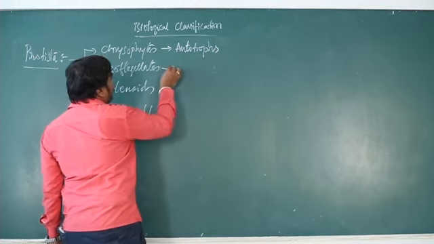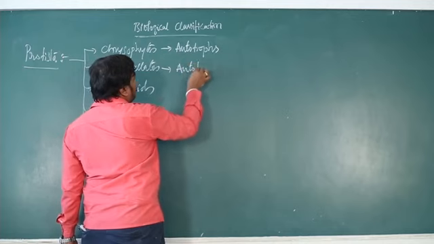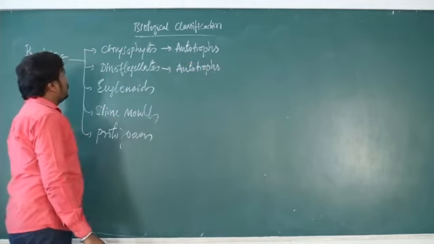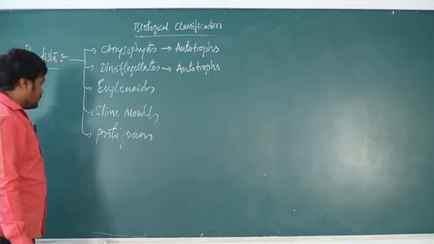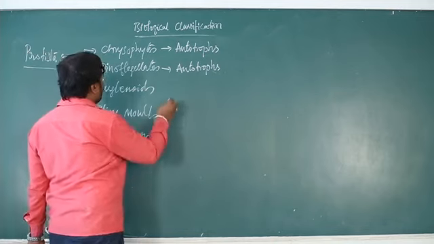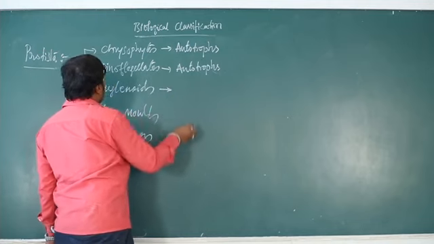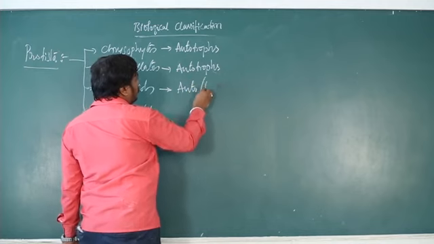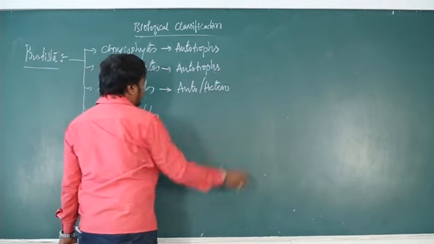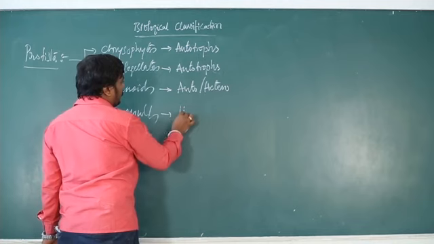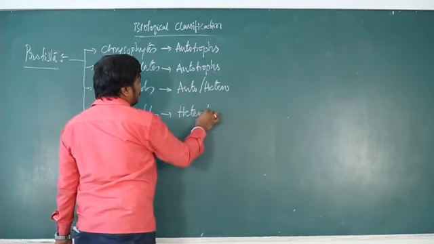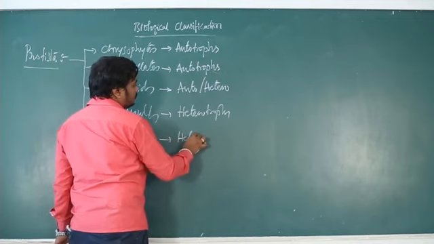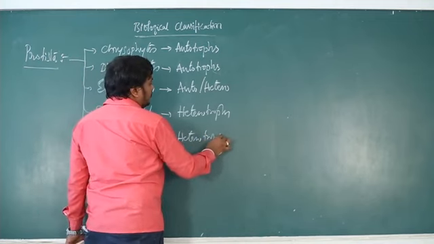Okay, dinoflagellates, they are autotrophs. Chrysophytes, dinoflagellates, euglenoids, slime molds, and protozoans. Euglenoids, it is a mixotroph. It can act as both auto and hetero. Slime molds, they are pure heterotrophs. And protozoans also heterotrophs.